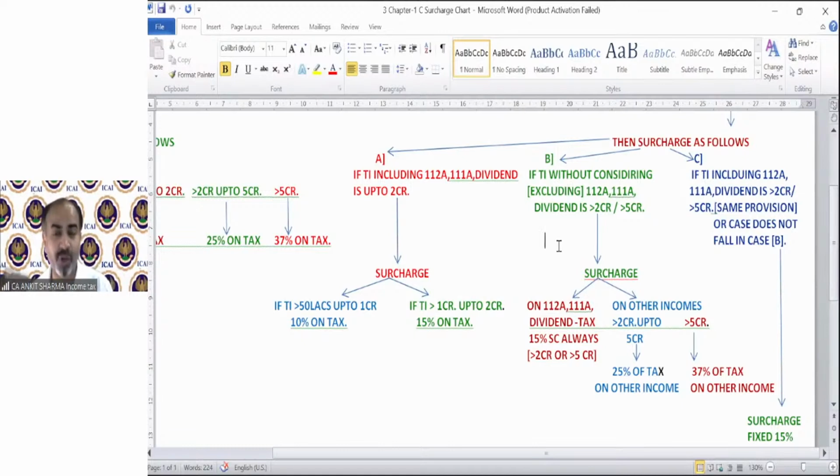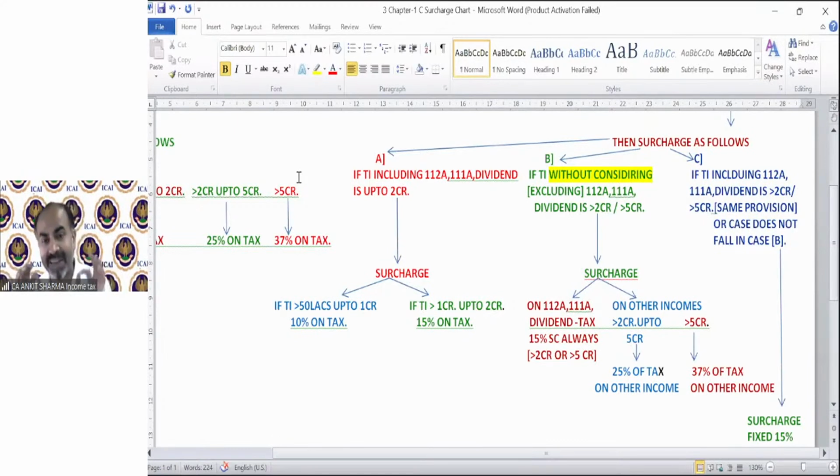And if it is exceeding 2 crore including these income, then the surcharge rate will be 15%. But case B says, if your TI without considering, that means excluding these income, so if TI without including section 112A, 111A or dividend is exceeding 2 crore, or 5 crore does not matter. If it is exceeding 2 crore, this condition will apply.